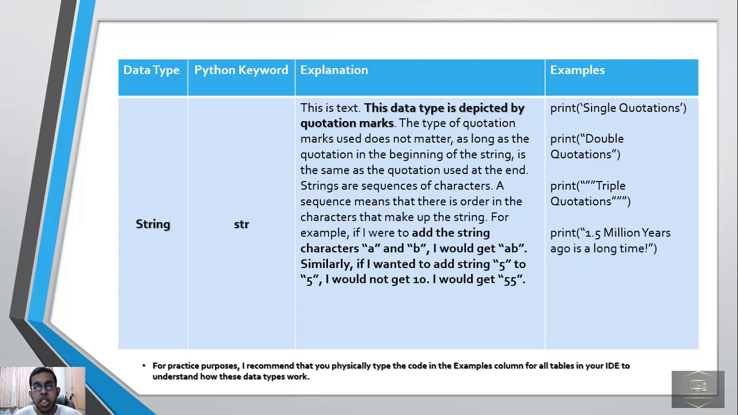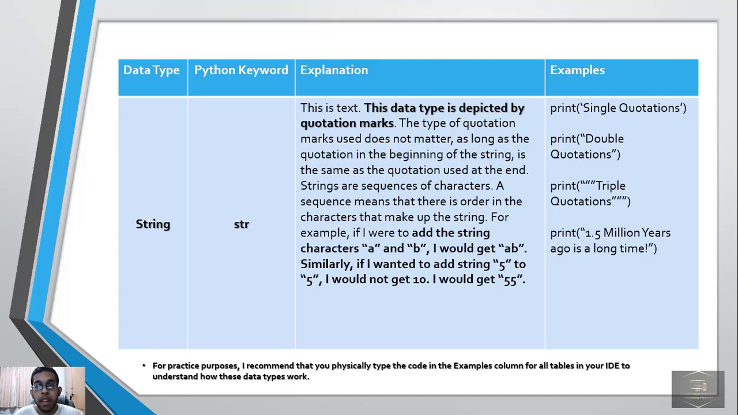The type of quotation marks used does not matter, as long as the quotation at the beginning of the string is the same as the quotation used at the end. Strings are sequences of characters. A sequence means that there is order in the characters that make up the string.